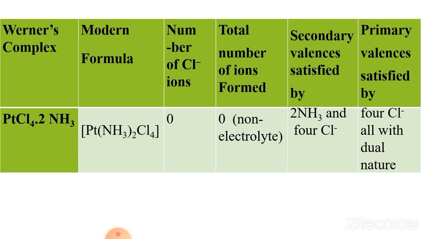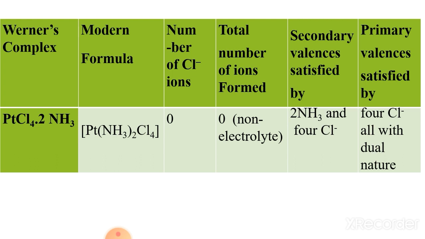So that's why the number of Cl minus ions is 0. The total number of ions formed is 0 because they do not have any charge. Here the secondary valence is satisfied by 2 ammonia and 4 Cl minus ions, and the primary valence is satisfied by 4 Cl minus, all with dual nature.